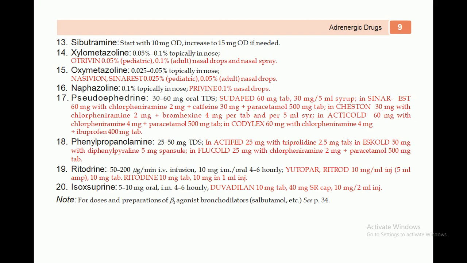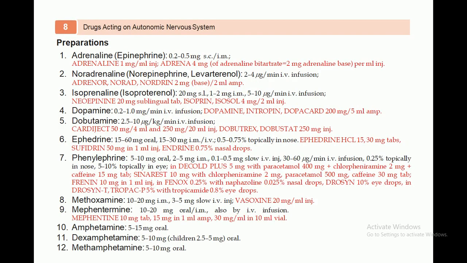It should be noted that for doses and preparations of beta-2 agonist bronchodilators, salbutamol, etc., you can see it on page number 36. I have already discussed the different drugs, the different anti-adrenergic drugs, and I have already explained these things in my previous lecture.